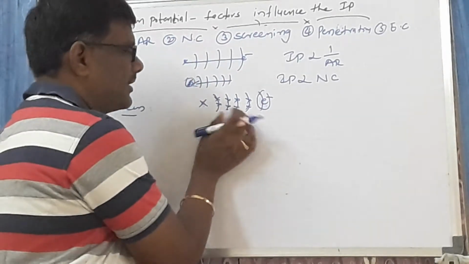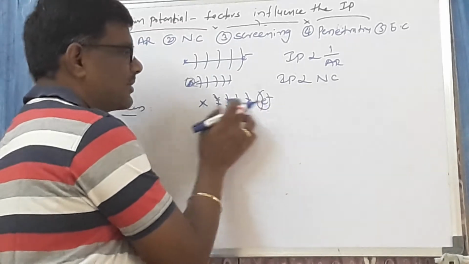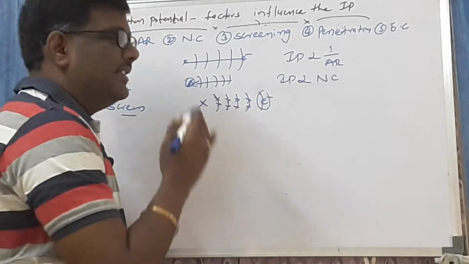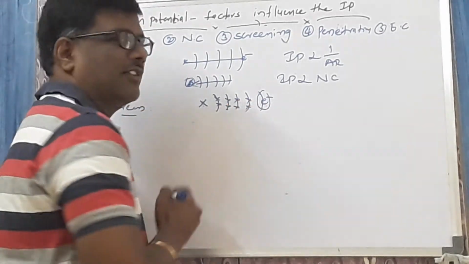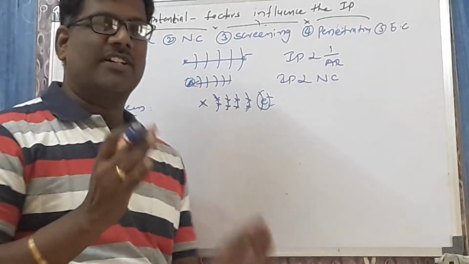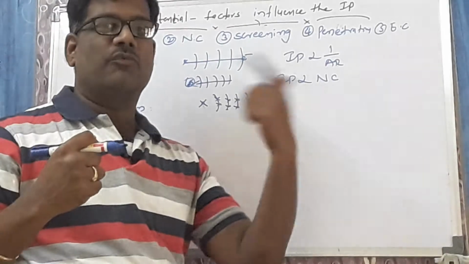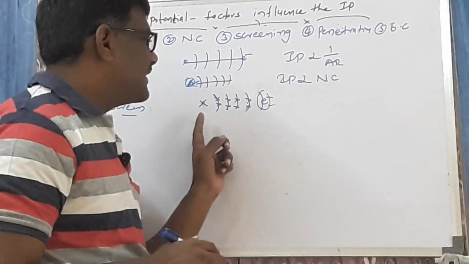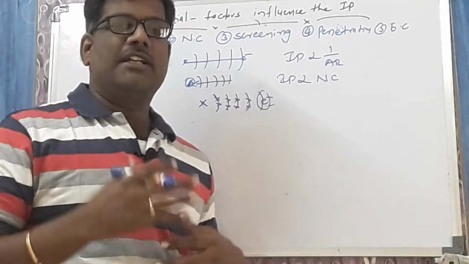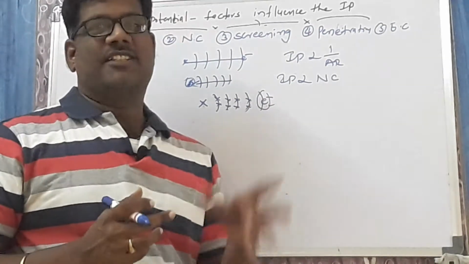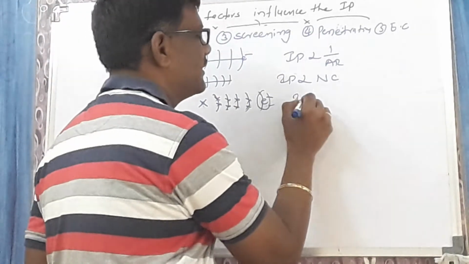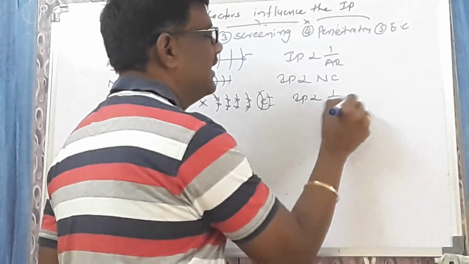If these electrons are not there, the nucleus immediately attracts the valence electron towards the nucleus. But due to these inner electrons, the core electrons, they shield, they screen the valency electron. Due to this reason, nucleus attraction over the valence electron decreases because they are screening. As the screening effect increases, ionization potential decreases, because screening effect increases, nothing but nucleus attraction decreases. That's why ionization potential is inversely proportional to the screening effect.